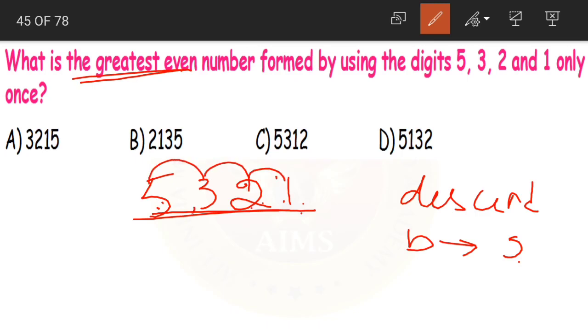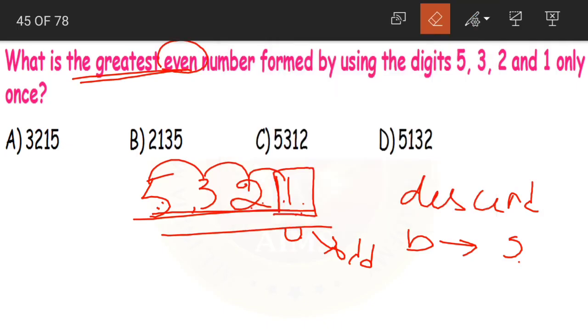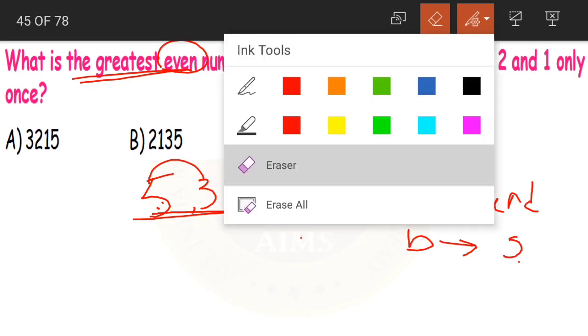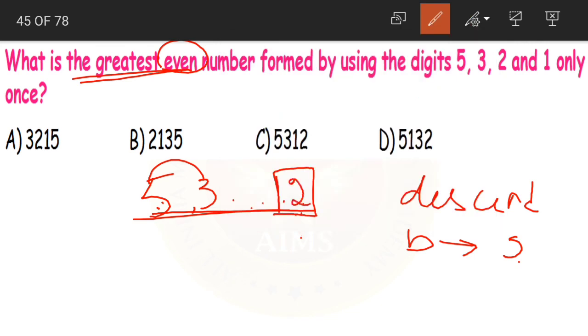But what is the problem with this is, here 1 is in the units place. Yes. Now 1 is an odd number. So the whole number becomes an odd number. But what do we want? We want an even number. So what will we do children? What is the even number here? The even number here is 2. So we'll change places with 2. What should come in the ones place? 2.